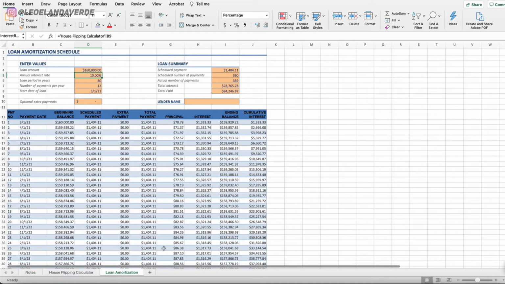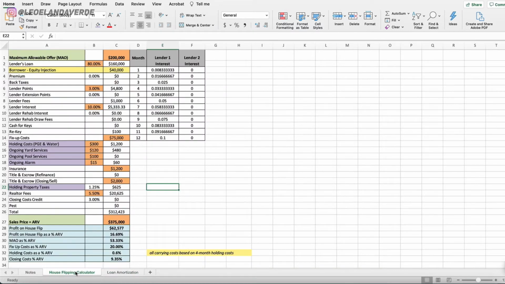In this section right here, we have a loan amortization schedule. The information that is fed here, the loan amount and the interest rate, comes from the house flipping calculator itself, so you won't have to look at it. You just know that it'll be there doing the calculations behind the scenes. Okay, fair enough? All right, so this is the house flipping calculator.